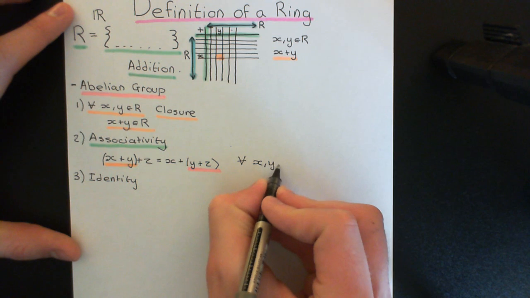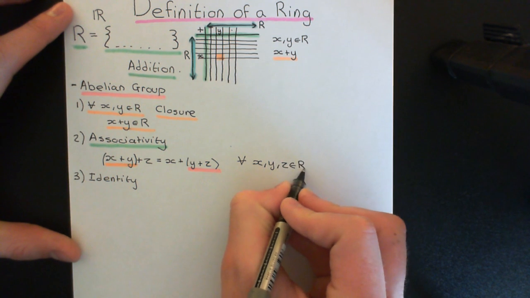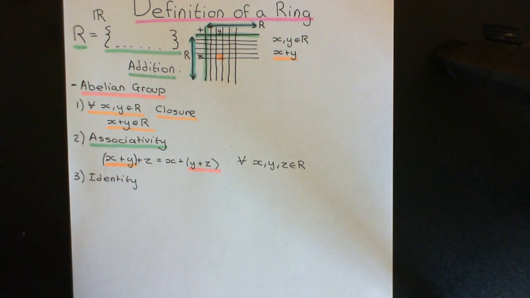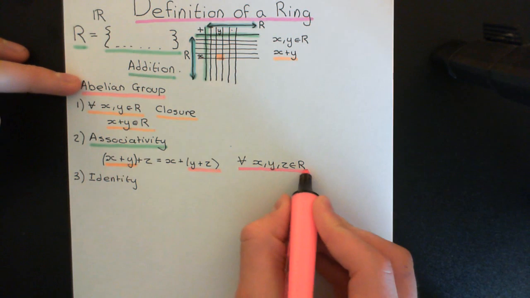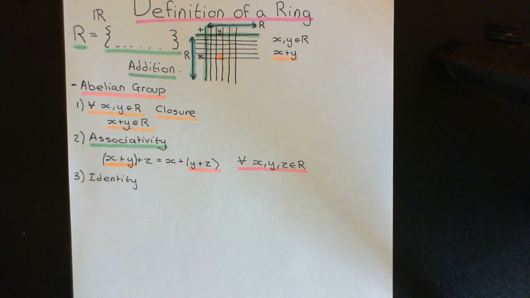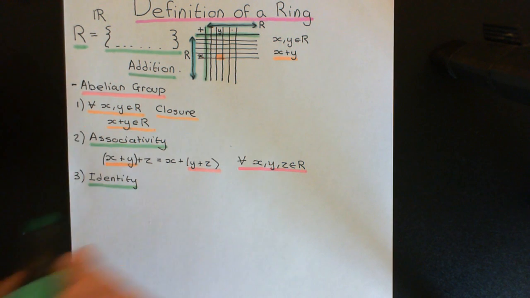This needs to be true for all x, y, and z that are elements of the ring. Okay, so that's just the final line of that associative property there. Okay, now let's go on to the additive identity, axiom number 3 here then.